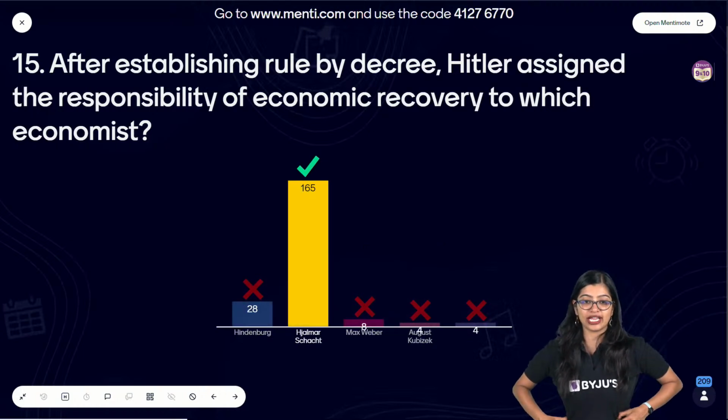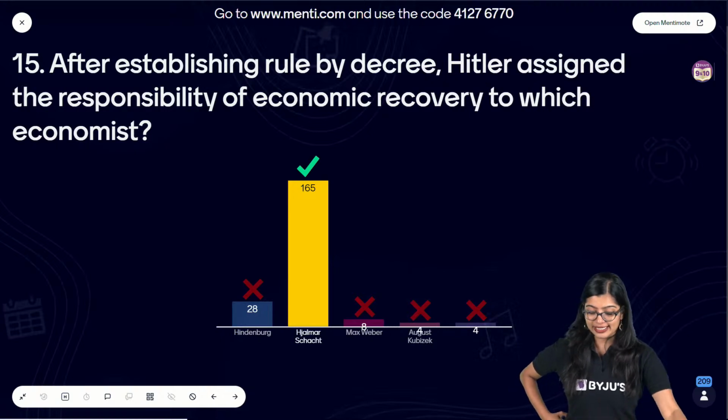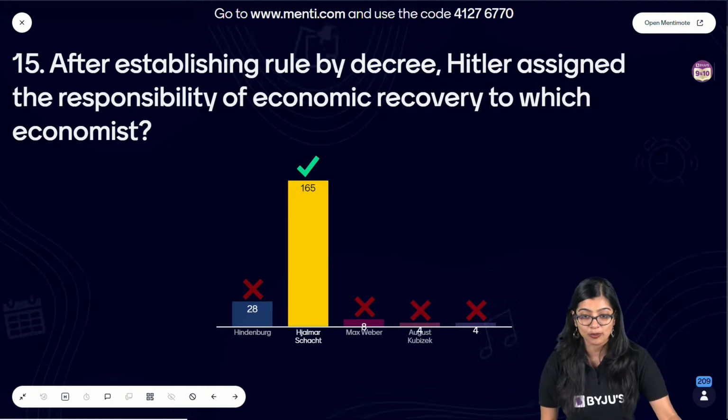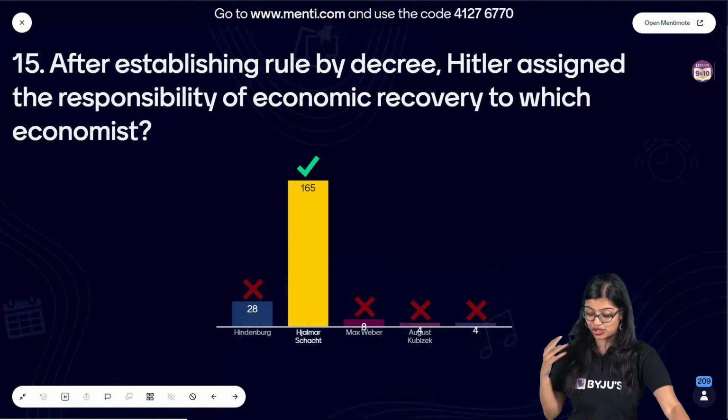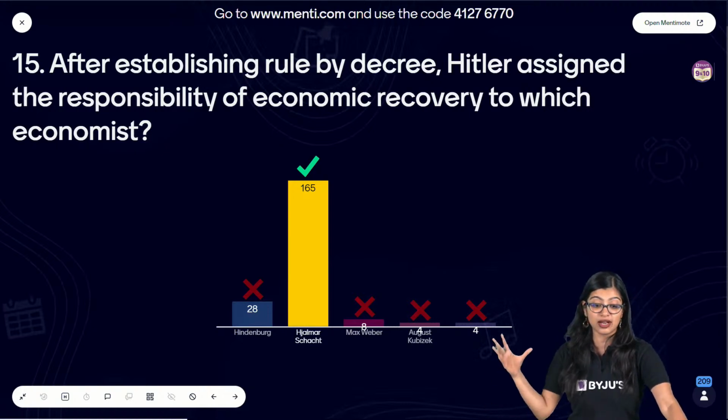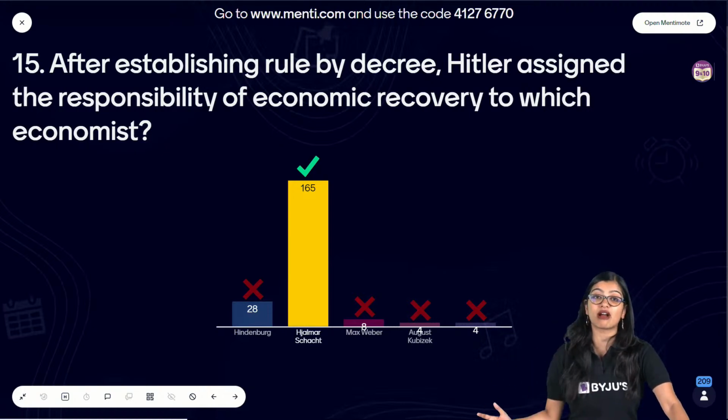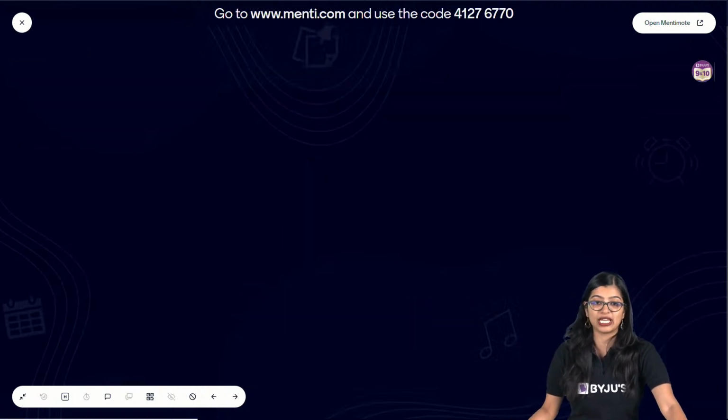Yes, very good. In this case, the correct answer here is option B, right? It's Hjalmar Schatz, and he was responsible for bringing about the economic recovery of Germany. So in this case, the correct answer is option B.